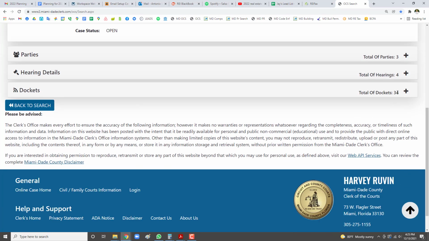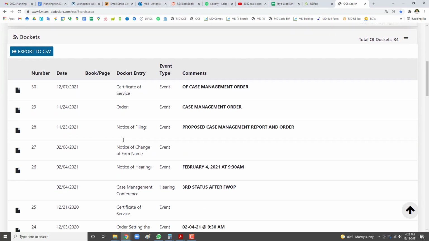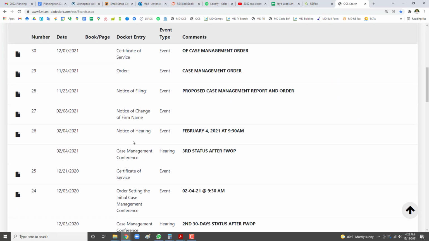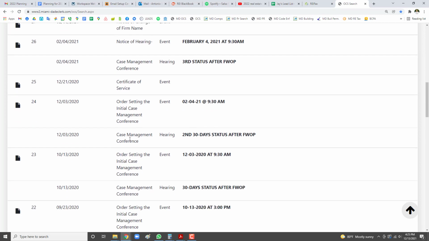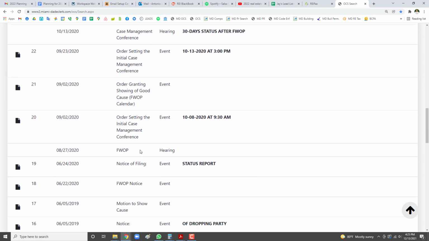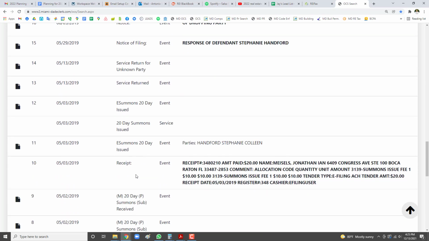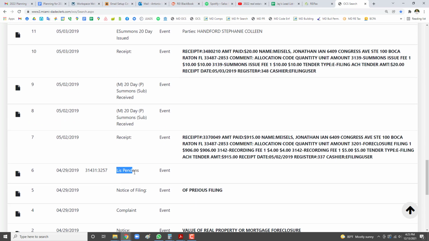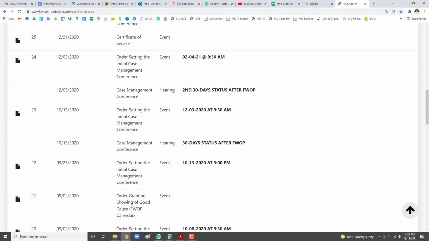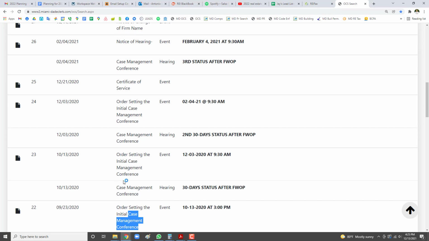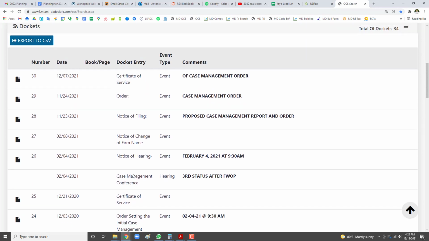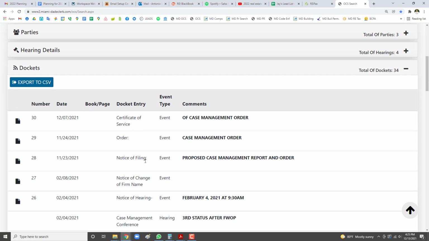Now we're going to go here to the dockets, and same thing, we're going to go ahead and look. You could go from the bottom to the top, but after a while, you're going to see it's almost like the same thing. Whenever you see the summons or e-summons or anything like that, that's the very beginning of the case. Yeah, you see lis pendens. And these guys have been going back and forth, setting what's called a case management conference. It's almost like a mediation, right? So nothing has really happened. So what are we going to do?